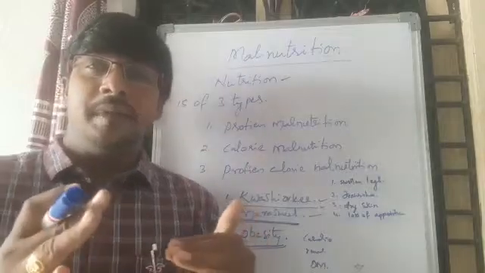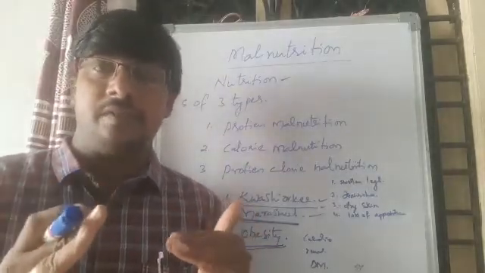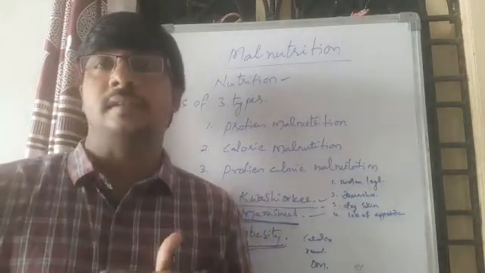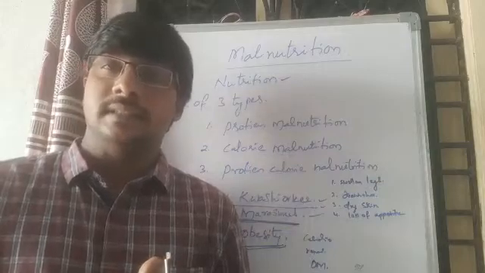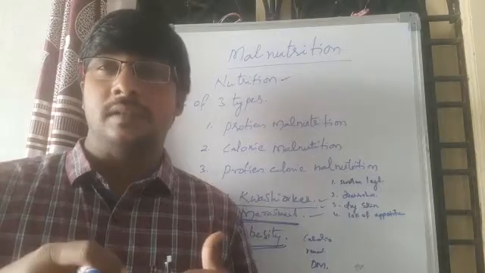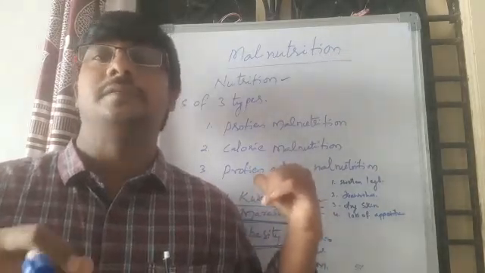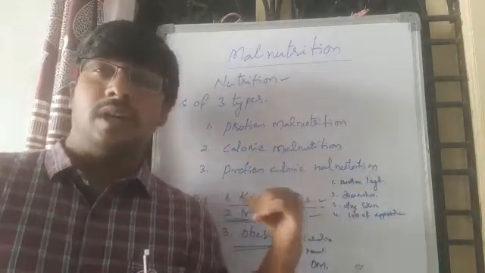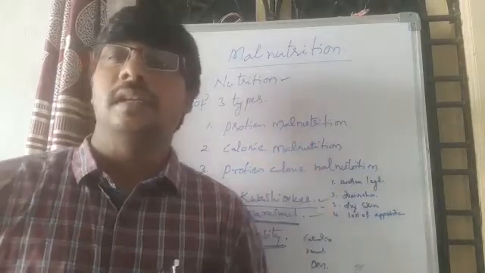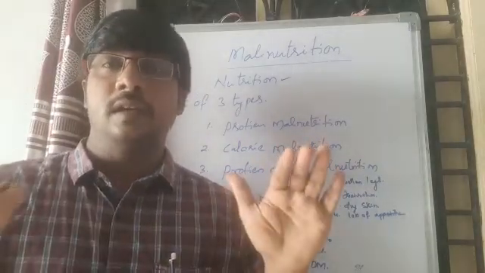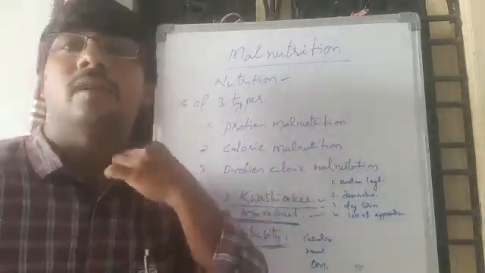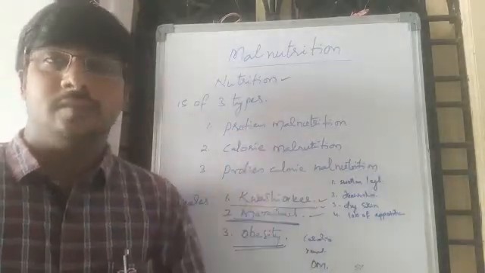We have to identify the differences between kwashiorkor diseased children and marasmus diseased children. Kwashiorkor disease is caused due to deficiency of proteins in the diet, but marasmus disease is caused due to deficiency of both proteins and calories. That is the difference between kwashiorkor and marasmus. We have to identify the difference between both diseases.